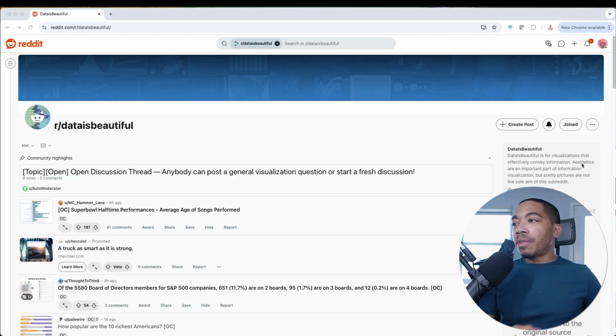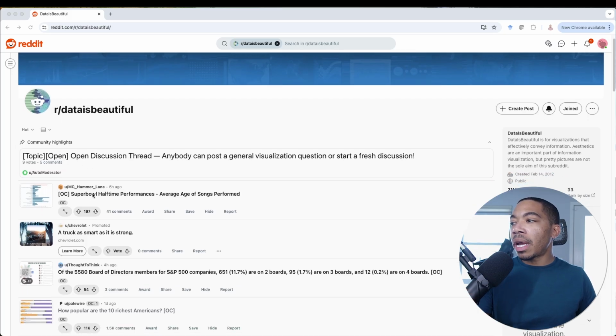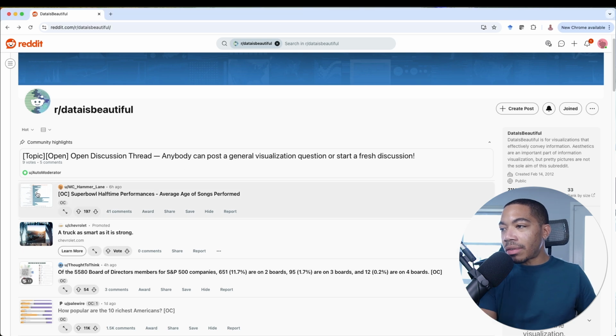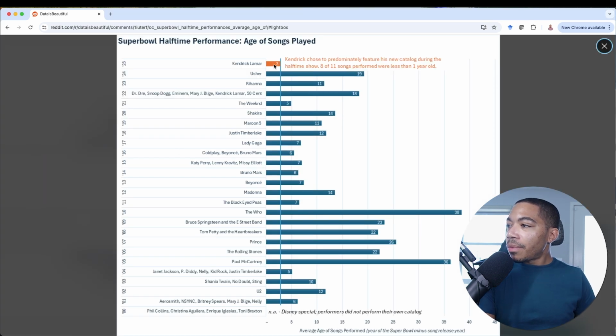This is the Data is Beautiful subreddit. This is about new data visualizations or the stories that you can tell visually with data. So this is just one of their general threads. And we have the Super Bowl halftime performances, average age of songs performed. Let's take a look at that. So interesting. Kendrick Lamar, who obviously was the halftime show this year, we can really see just how the time has varied quite a bit, but I digress.